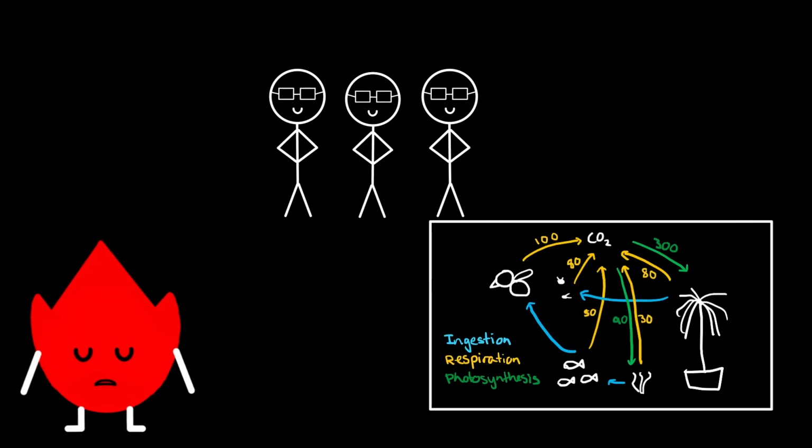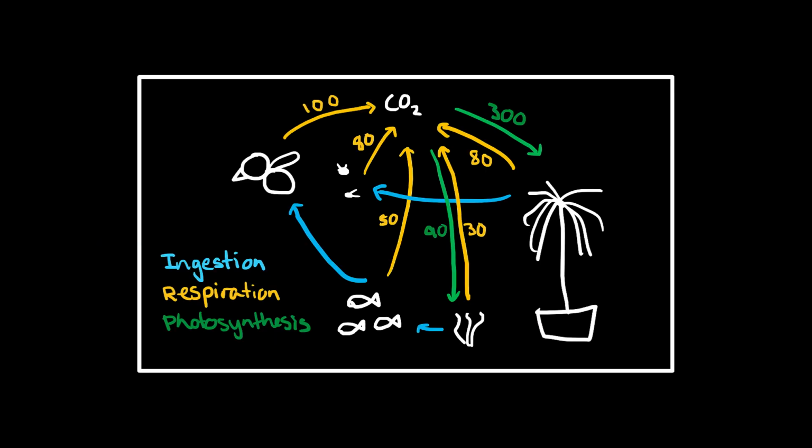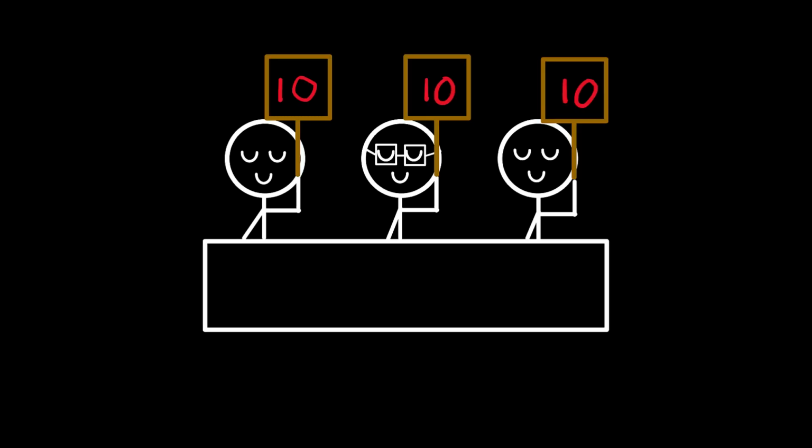I bet they made that up. Now, in an ecosystem, chemical elements like carbon are recycled. In their ecosystem, carbon dioxide is released through respiration and is absorbed through photosynthesis. The ecosystem was given full marks unanimously.